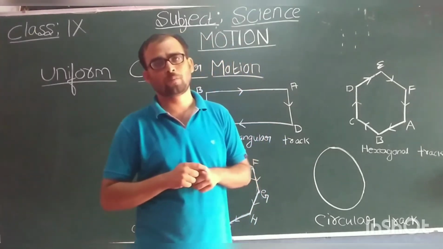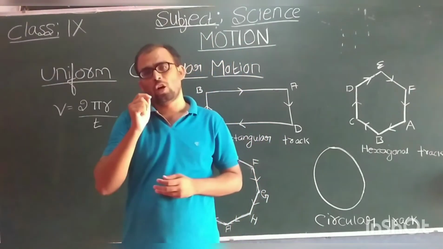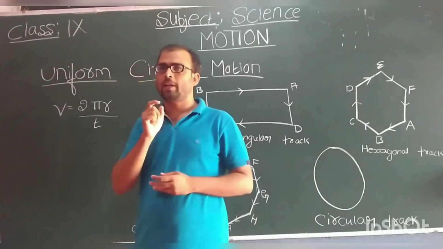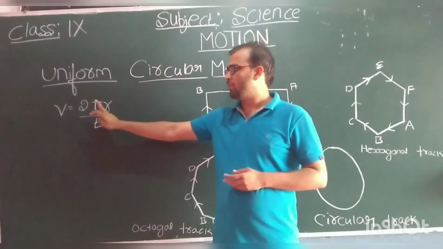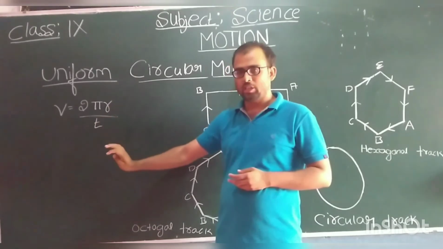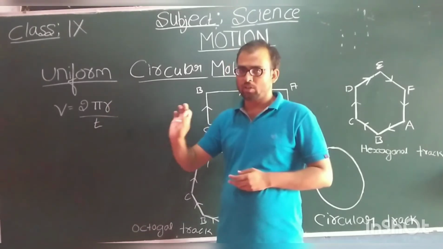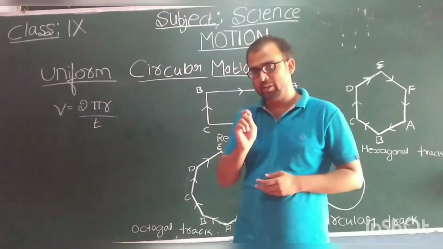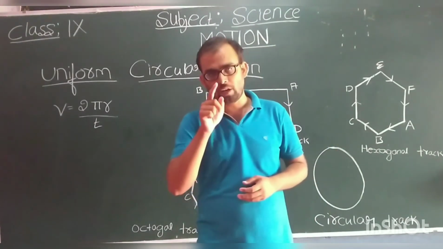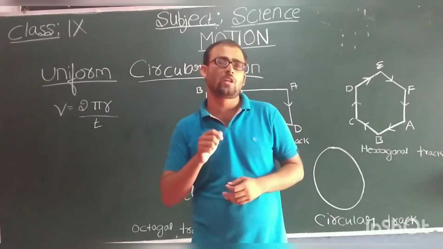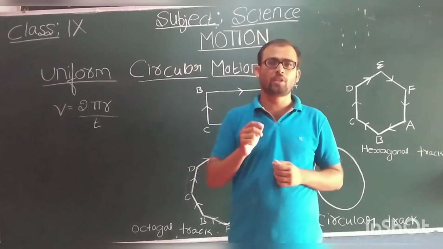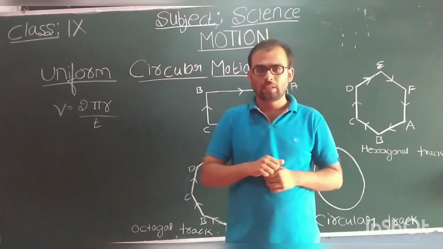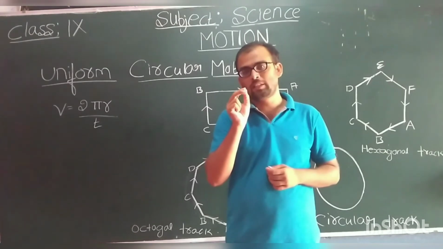So here students, whenever the object is moving around a circular path, then its speed can be calculated by the formula v = 2πr/t. Here r is the radius of the circular track and t is the time taken to cover around once in a circular track.